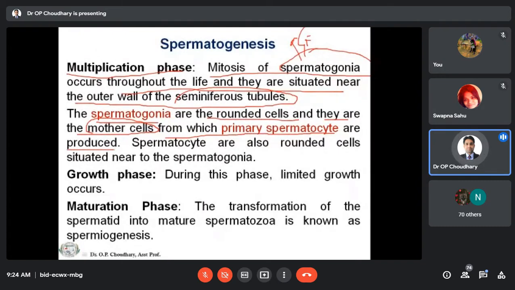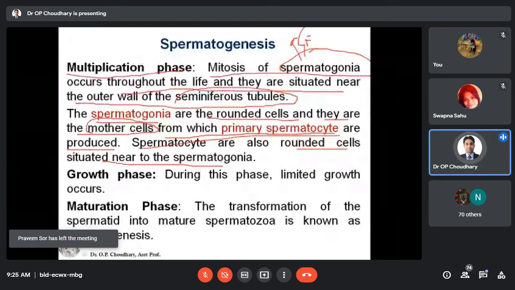They are also called mother cells, which will give rise to the primary spermatocytes. And the spermatocytes are also rounded cells, situated very close to the spermatogonia, because these spermatocytes are usually formed by the spermatogonia. Then second